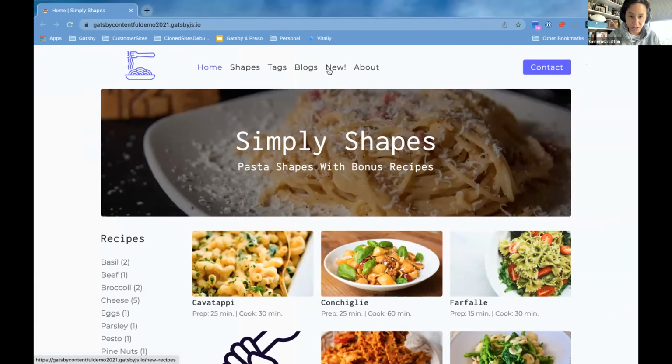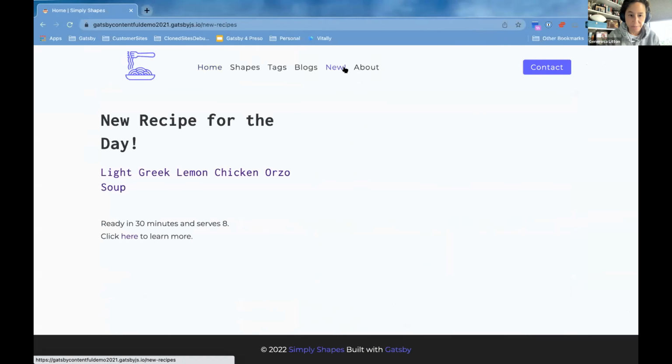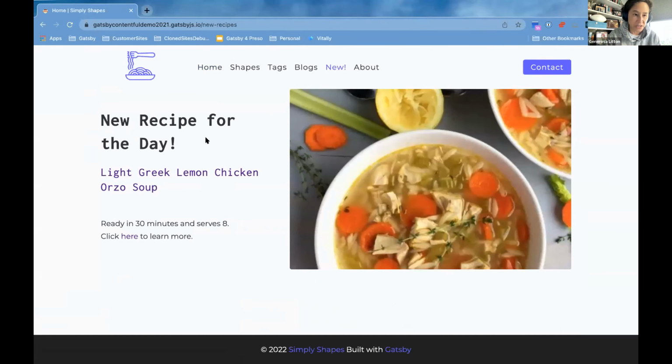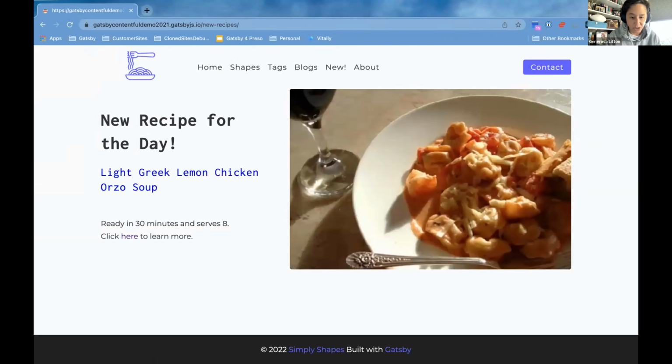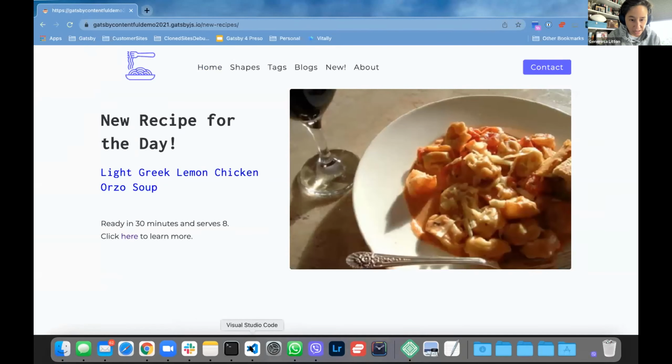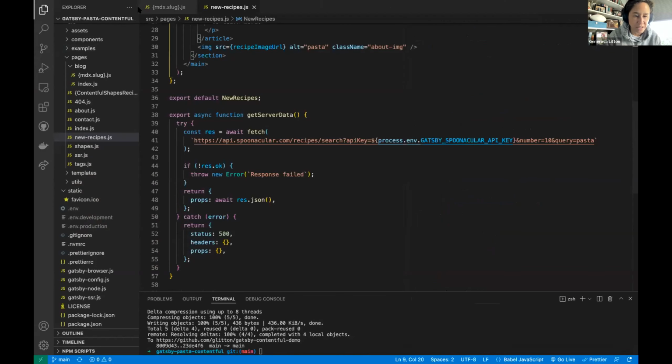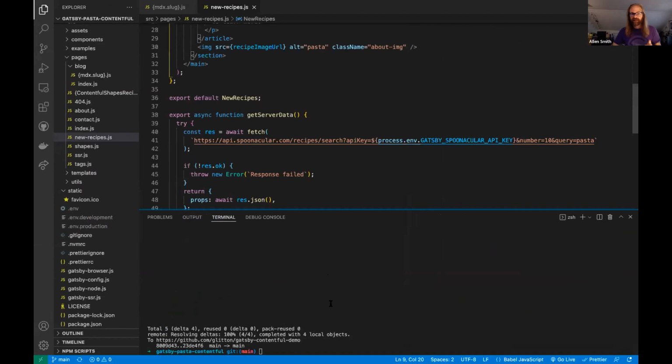And so we do have that rendering mode. Here's an example. This page called new hits a recipe API and renders a random recipe on the fly. So if I refresh the page, it's going to be a different recipe. So the way that looks in code, can you validate that you're seeing my code editor, Alan? I see your code editor. Yeah, perfect.